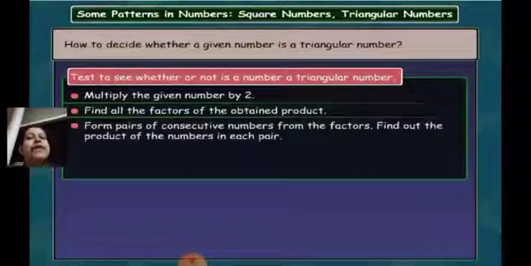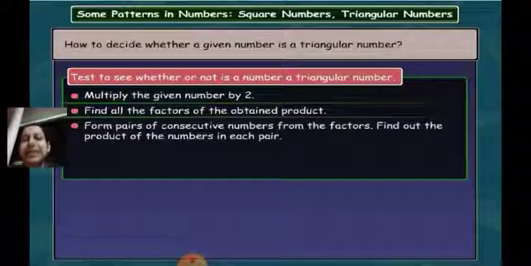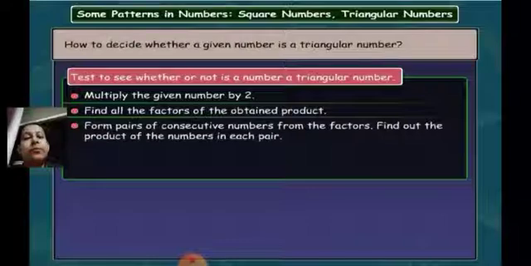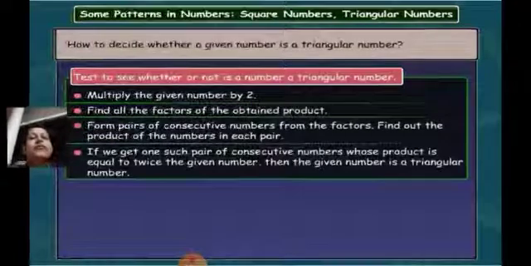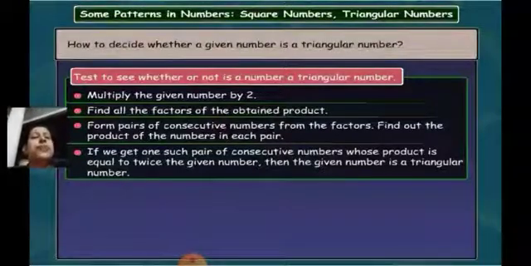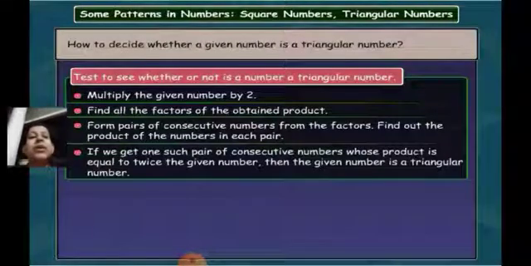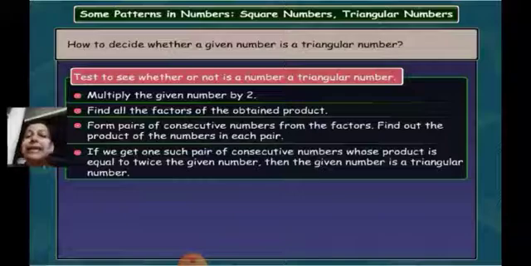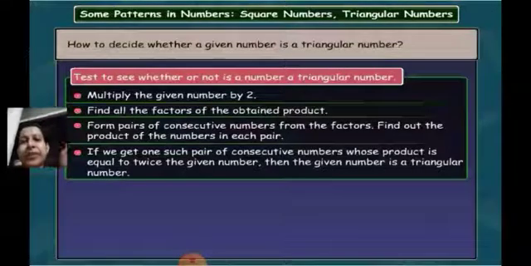Then next is to form pairs of consecutive numbers, as I have mentioned to you. From the factors itself, you have to find the pairs which are consecutive and find the product of the consecutive numbers in each pair. Now if we get any one such pair of consecutive numbers whose product is equal to twice the given number, then the given number will be a triangular number. Is that clear, students?